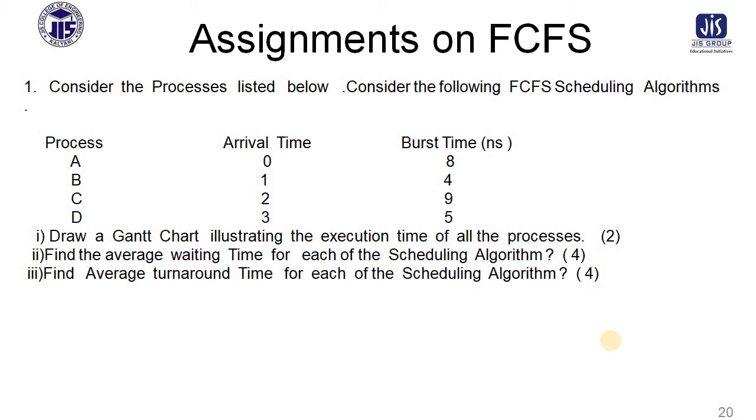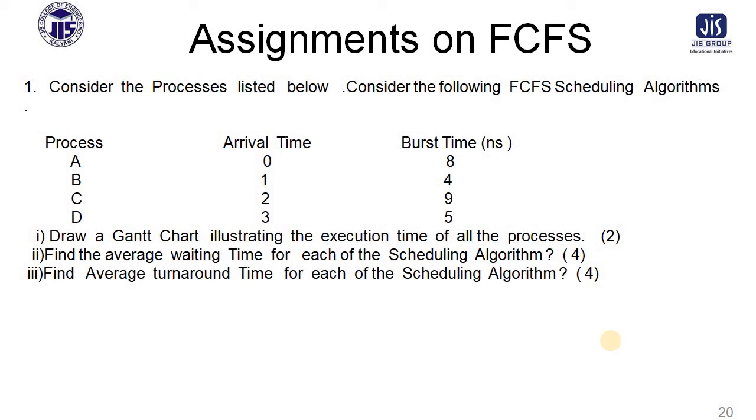Now this is one assignment, you have to do it yourself. So just see the question. Consider the processes listed below. Consider the following first come first serve algorithm. So how many processes are there? There are 4 processes, A, B, C, D.